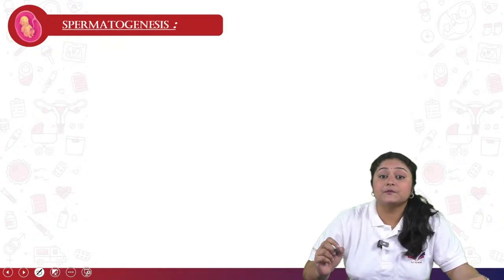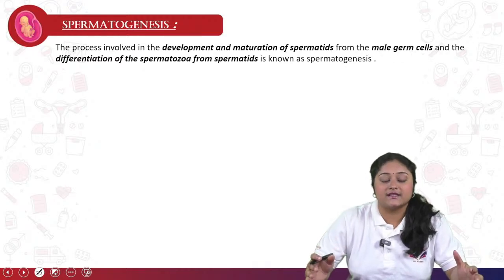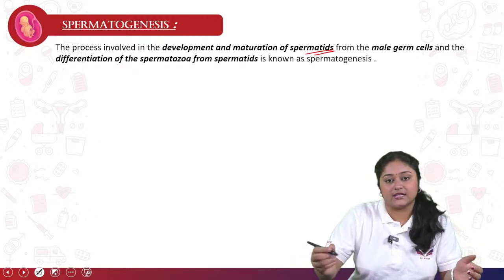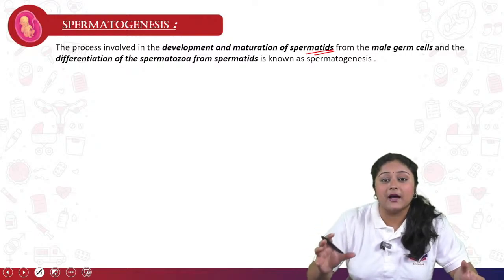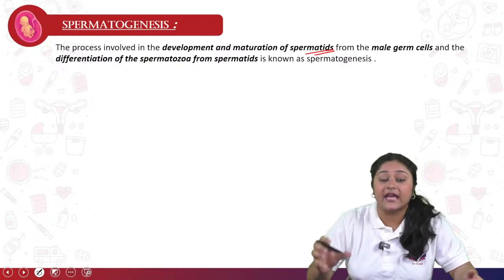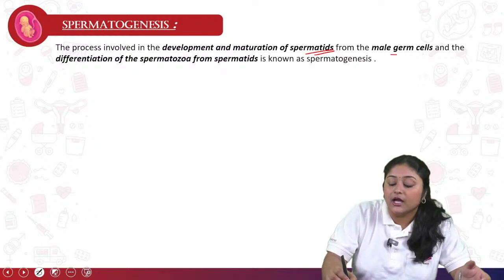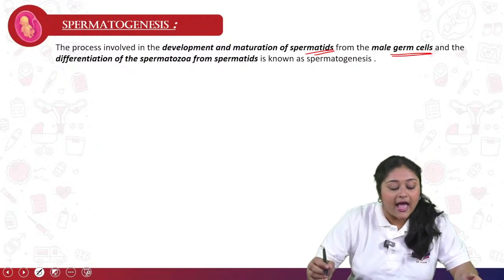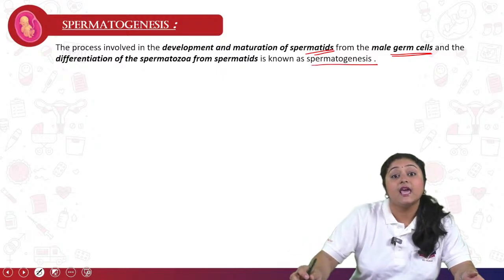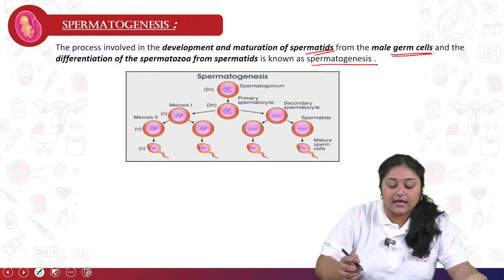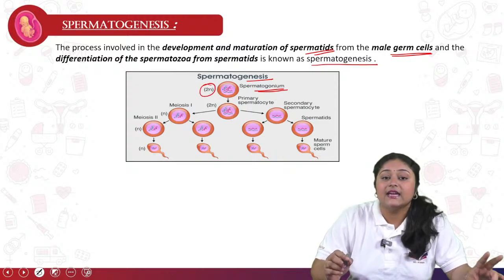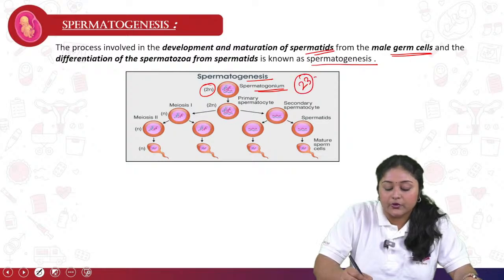So now see about spermatogenesis. Spermatogenesis mainly involves the development as well as the maturation of the spermatid. Spermatid is nothing but like a sperm cell, a haploid cell. So the formation and maturation of the haploid healthy sperm cell, called spermatid, from the male germ cell or spermatozoa, and the differentiation of the spermatozoa from the spermatids, this phase is known as spermatogenesis. In this phase, see, we start with the spermatogonium. That is 2n. 2n means diploid, which means 23 pairs of chromosomes are present.